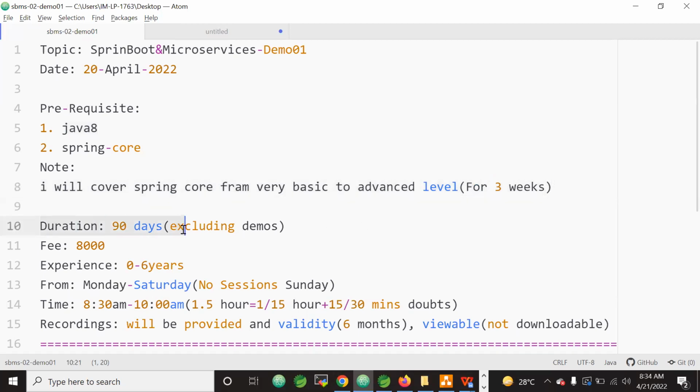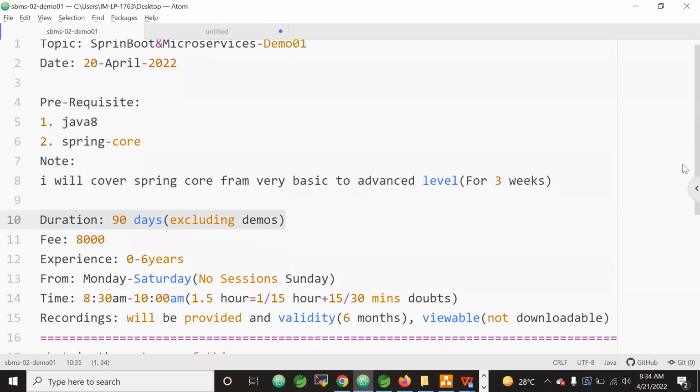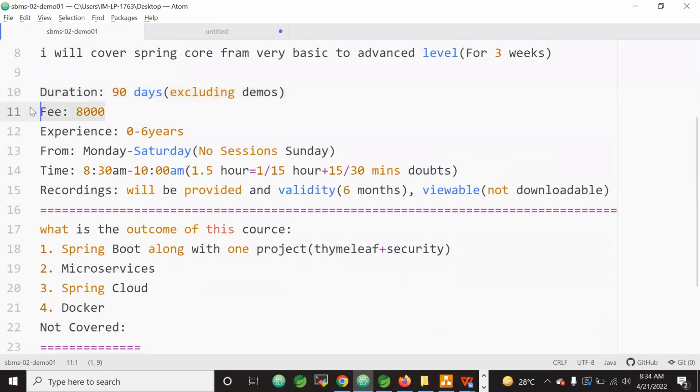The duration is 90 days. The entire course duration is 90 days, excluding the demos. And the fee is 8,000. After learning this course, you can showcase 0 to 6 years of experience. Minimum, of course, you can attend as a fresher. What I mean is, you can showcase up to a maximum of 6 years of experience on this microservices architecture.